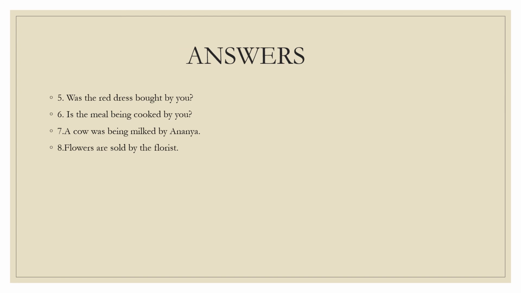Now "are sold", because it is present tense "sells", and it is not continuous tense. If we had the sentence "The florist is selling flowers", then "Flowers are being sold by the florist." But here it is just simple present tense. So our sentence in passive voice will be "Flowers are sold by the florist."